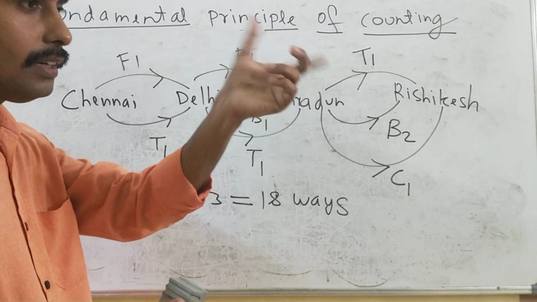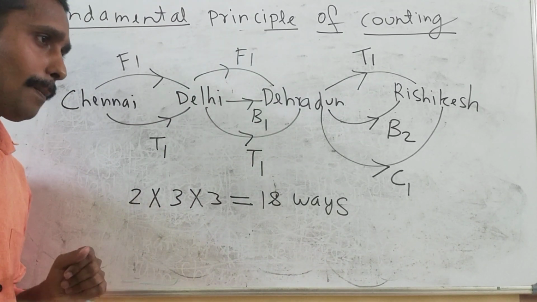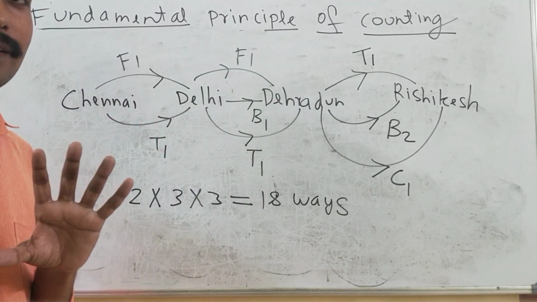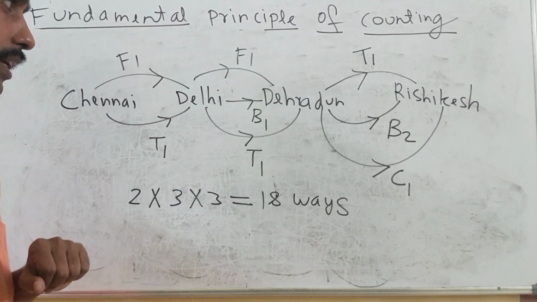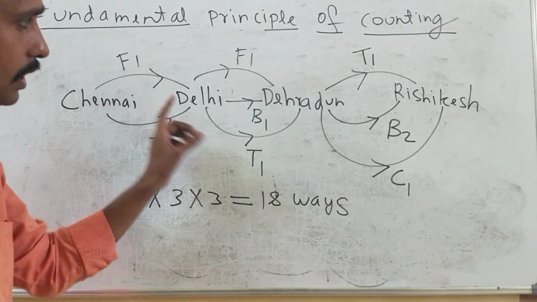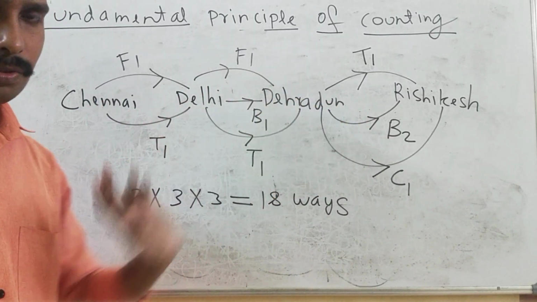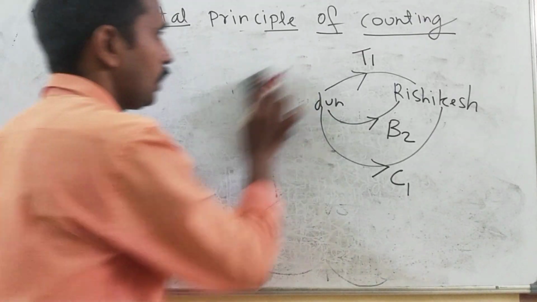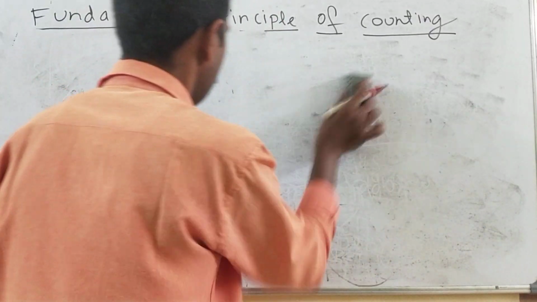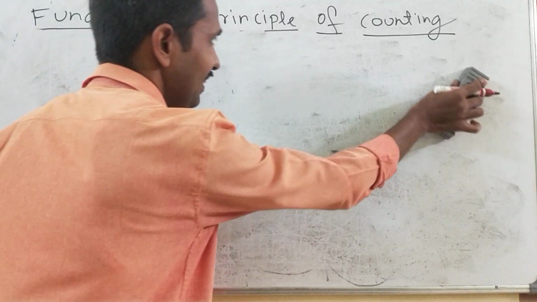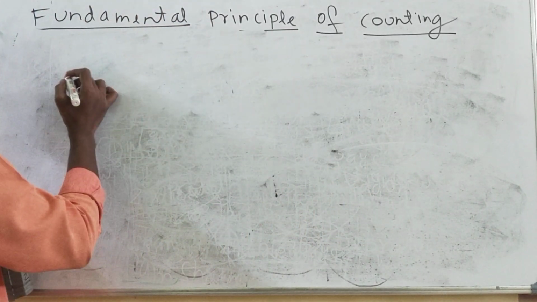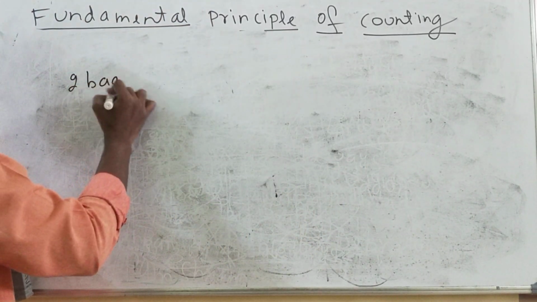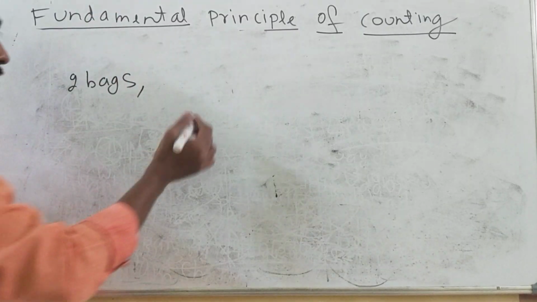Suppose I am adding some snacks, 2 types of snacks, like biscuits and chips. So you can see here it can be applied to 3 things also. One more example we can take: suppose he was having 2 bags, the example I took.